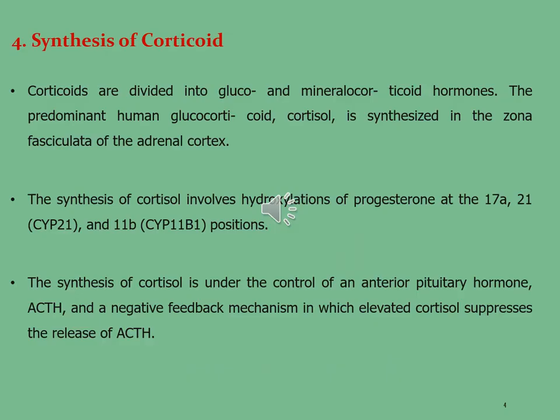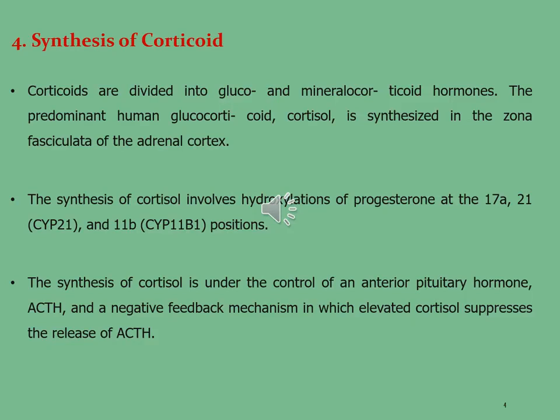Let's see the synthesis of corticoids. Corticoids are divided into glucocorticoid and mineralocorticoid hormones. The predominant human glucocorticoid, cortisol, is synthesized in the zona fasciculata of the adrenal cortex.